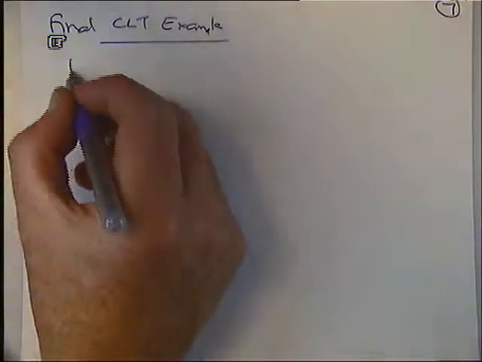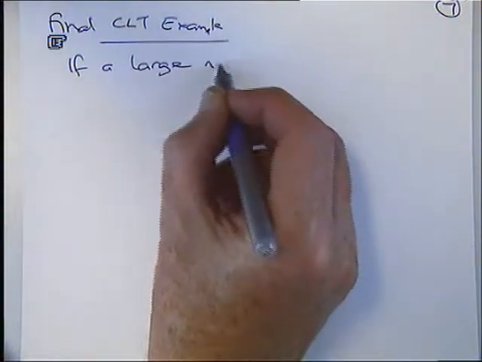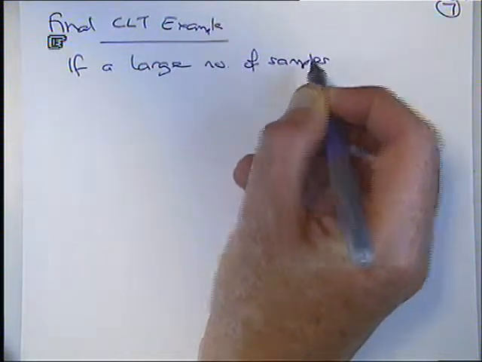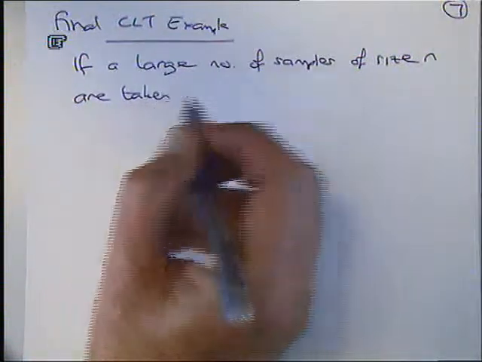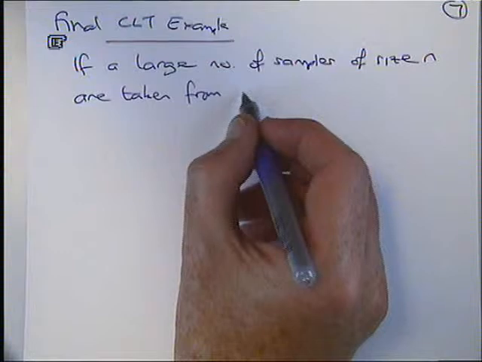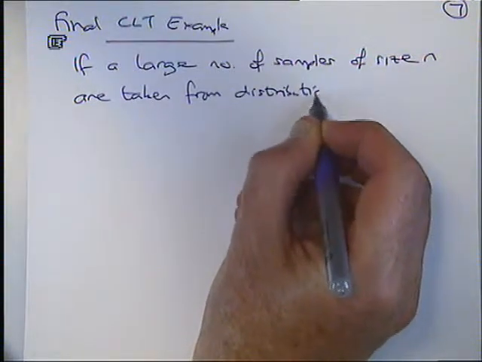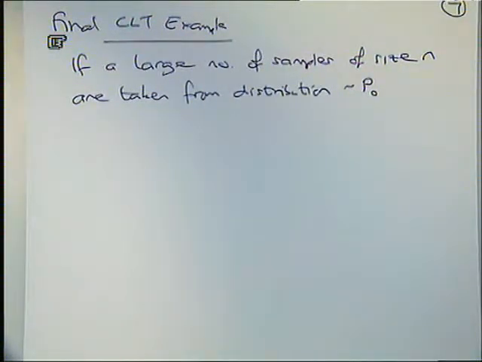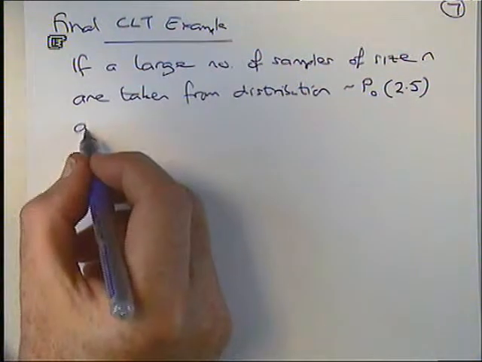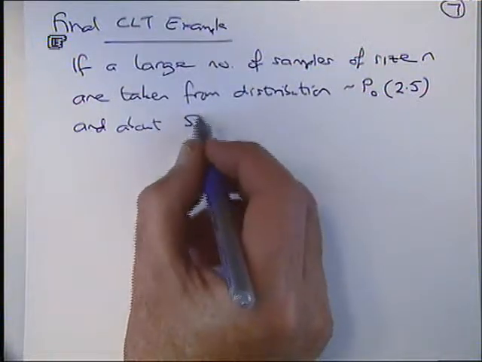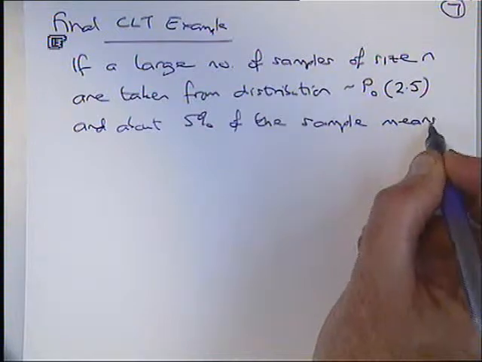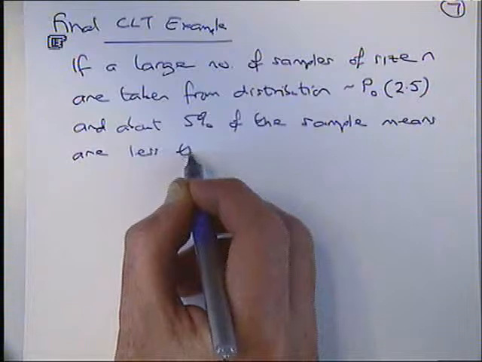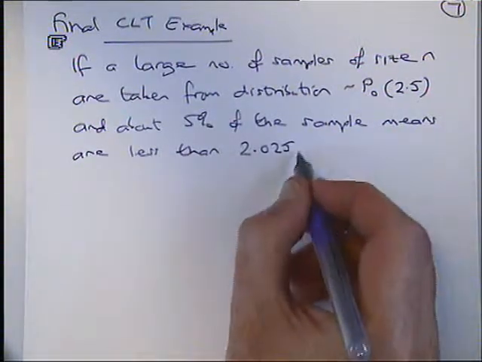Okay, right. The next one. If a large number of samples of size n, don't know what n is, are taken from a distribution that follows the Poisson distribution, 2.5, and about 5% of the sample means are less than 2.025, what do you think you've got to do?